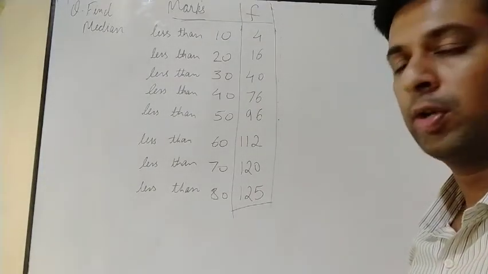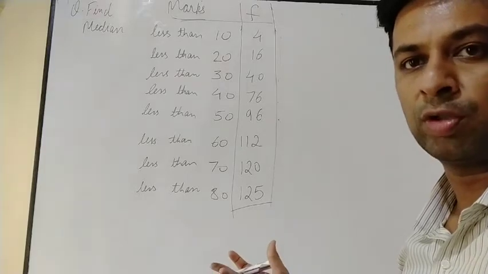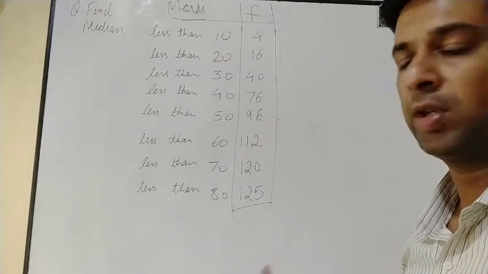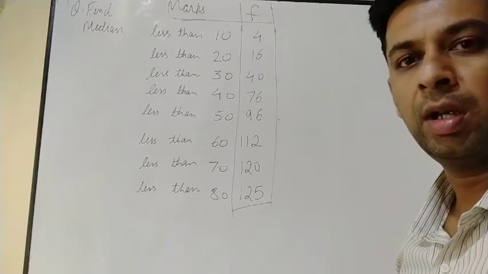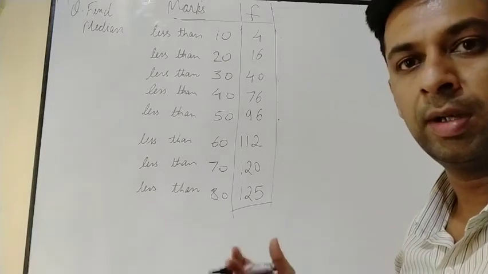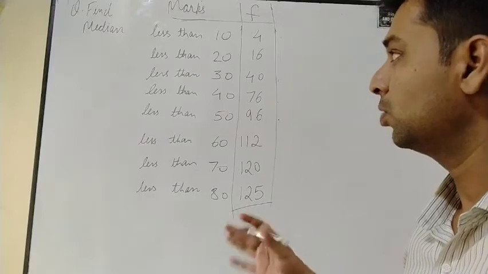Hello students, now we'll be doing median in this less than type of question. So how do we move forward? How will we do less than type of question in case of median? Just like we learned in the earlier video where we solved mean in less than type, this is the median. So how do we solve it?